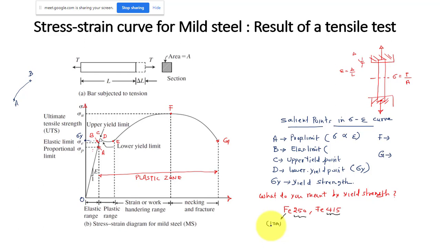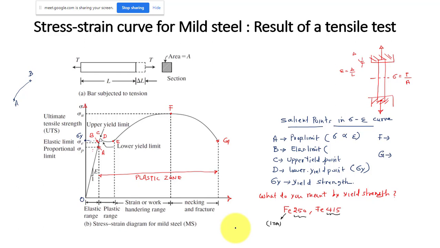Now if you take mild steel, that is Fe250, its yield strength is 250 megapascal. Let us say you take a mild steel bar and apply a stress of 250 megapascal to it. So what will happen? Will it break? No, it is not going to break, but it will just enter into the plastic state from the elastic state.